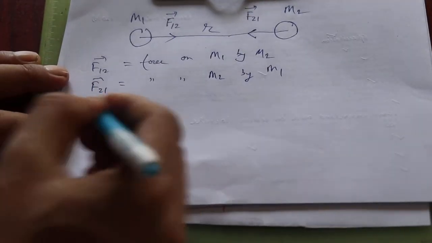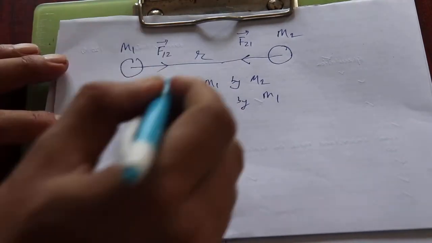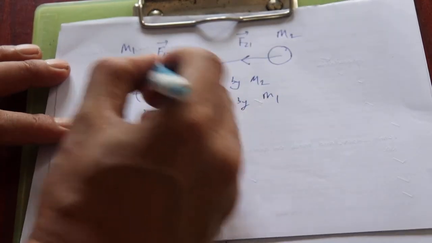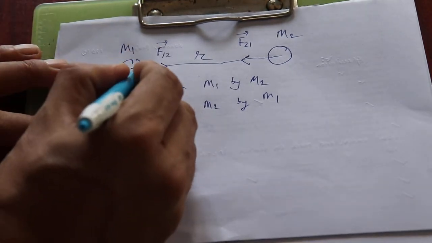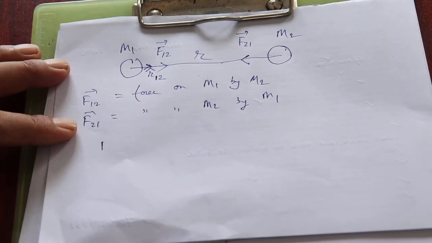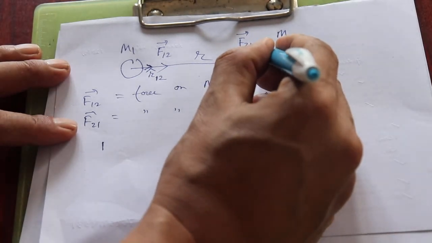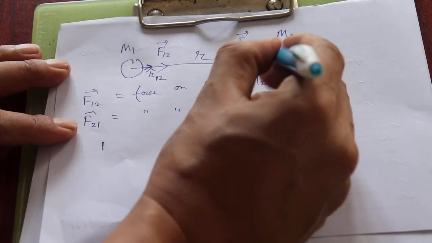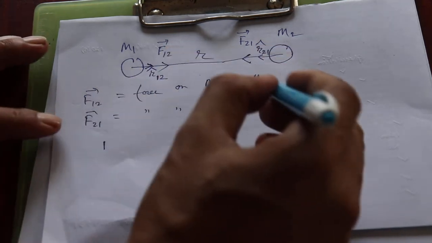Then use Newton's law of gravitation. But before that, we need to take the unit vector. Let's take the unit vector r cap, but look at the direction. I am taking it in this direction, starting from mass 1 going towards the second mass, r12 cap. Then take the unit vector r again, starting from 2 going towards 1, r21 cap. So you have got two unit vectors.